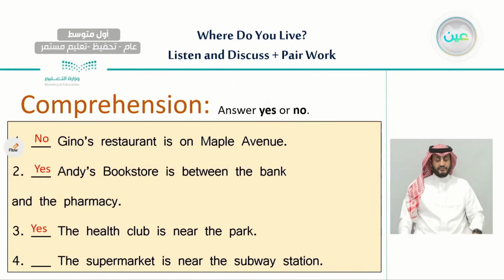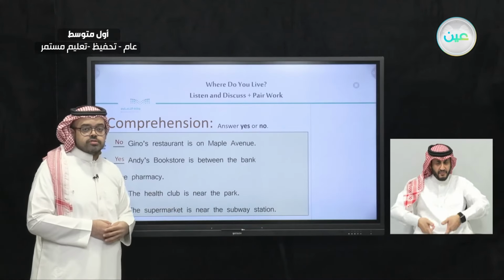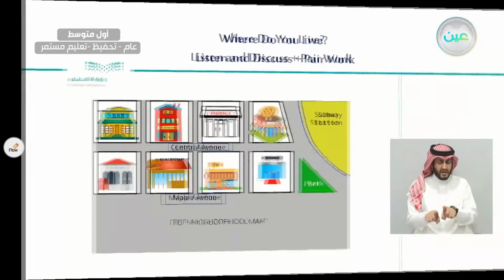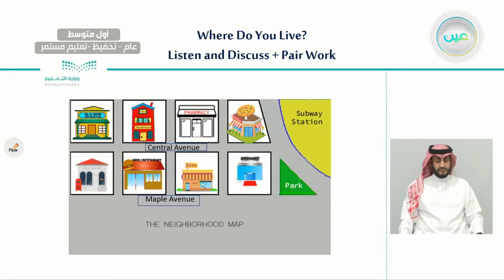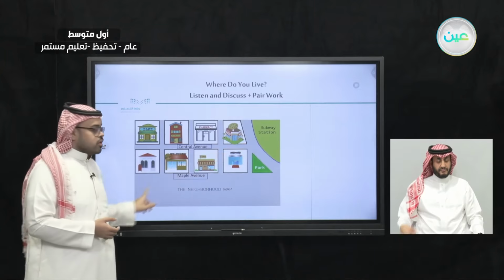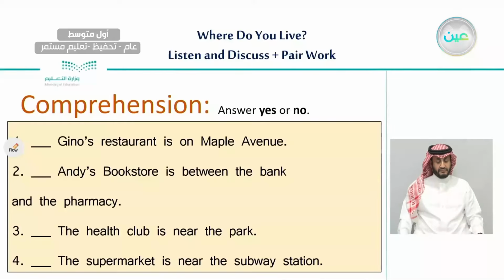The last one, the supermarket is near the subway station. Now let's see whether it is near the subway station or not. So here we have the supermarket, and here we have the subway station. Is it near it? Very good. So here we're also going to say yes.